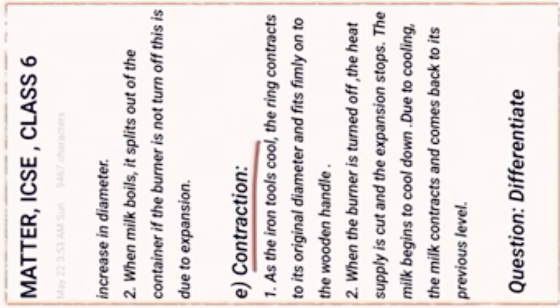Second example of contraction: when the burner is turned off, the heat supply is cut and the expansion stops. The milk begins to cool down. Due to cooling, the milk contracts and comes back to its previous level. That is the example of contraction.